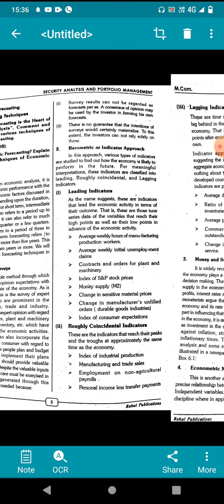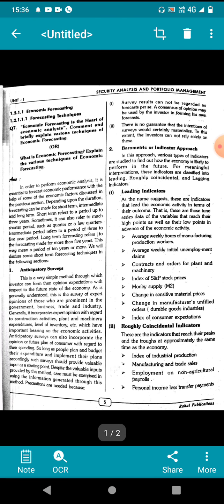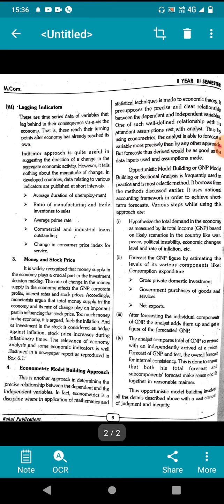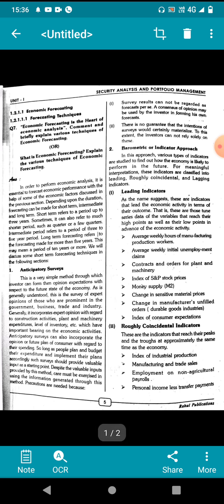Then the barometric or indicators approach has leading indicators, then coincidental indicators, then lagging indicators, and money and stock price indicators, then econometric model building approaches. These are the four types of barometric indicator approaches.